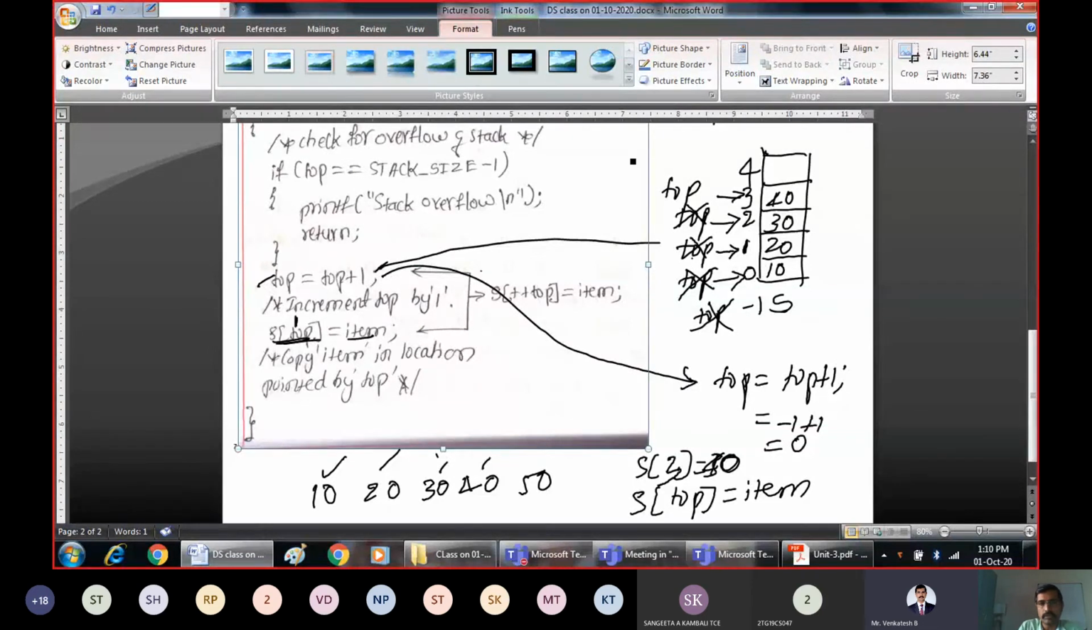If you want to insert one more element, follow the same procedure. Increment the top by 1. So top is pointing to index value 4. At that location, insert the element called 50.